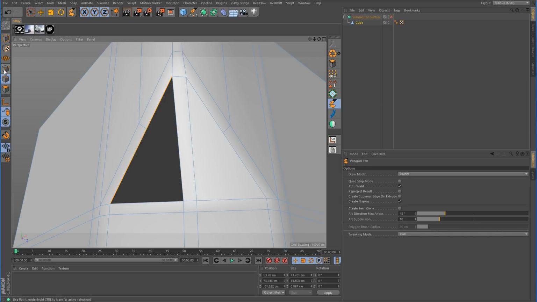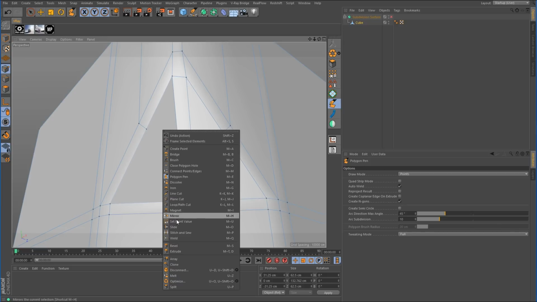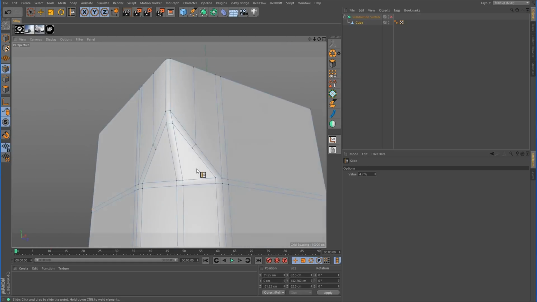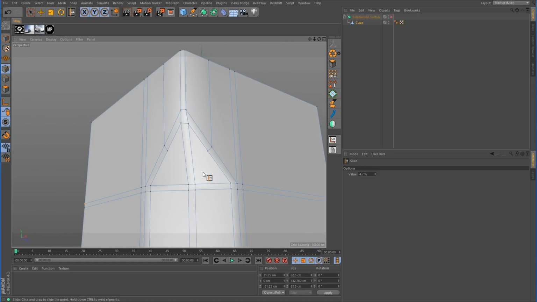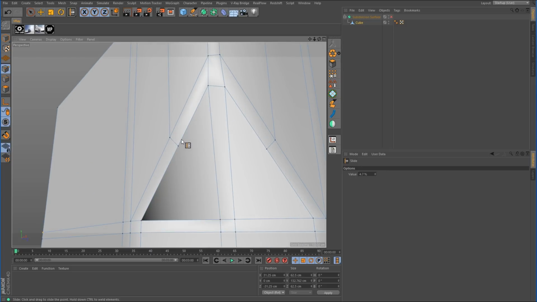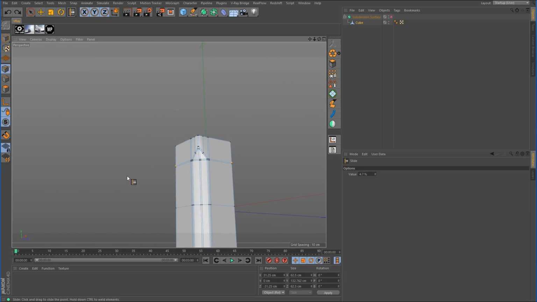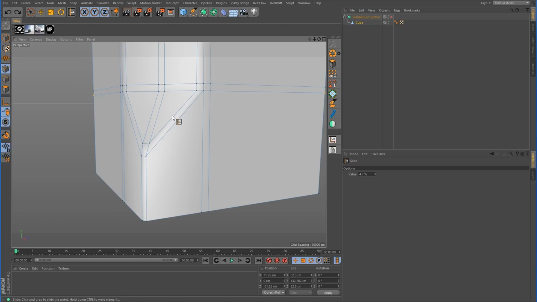It looks all right. So we can just grab the, let's see, where is the slide tool? And let's see if we can slide that down. There we go. And it fixes the issue. So anytime you see a polygon that has turned black, usually that means it's a degenerate poly, or it's going in the wrong direction, or something is wrong with it, and usually you can fix it by just moving one of the points around slightly. So notice that when I move this point, it fixed the issue. So most of the time, that's really all you have to do. It's just an issue of one of the points is out of place. It needs to be moved around just to correct the issue.